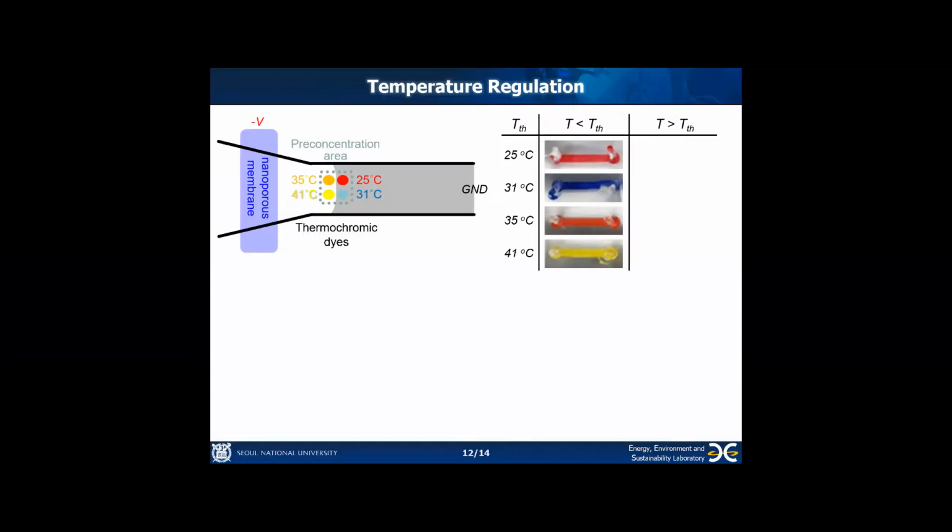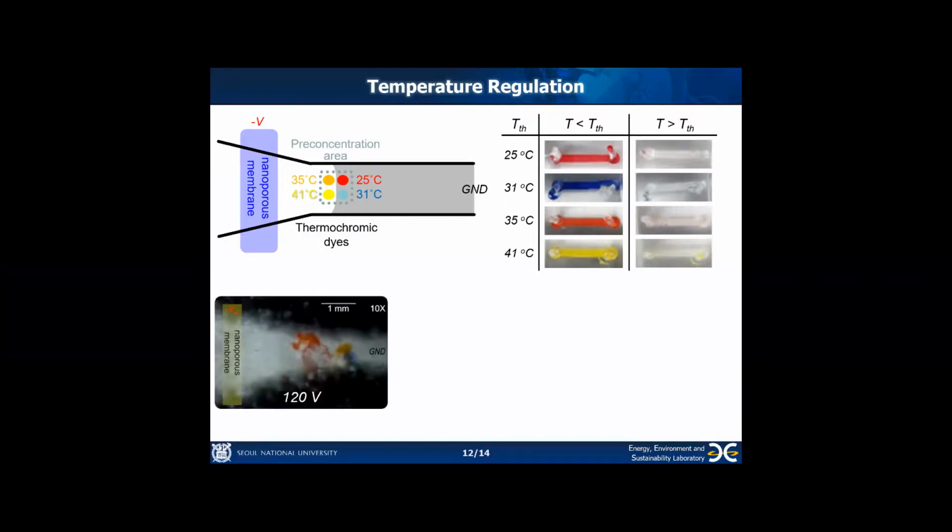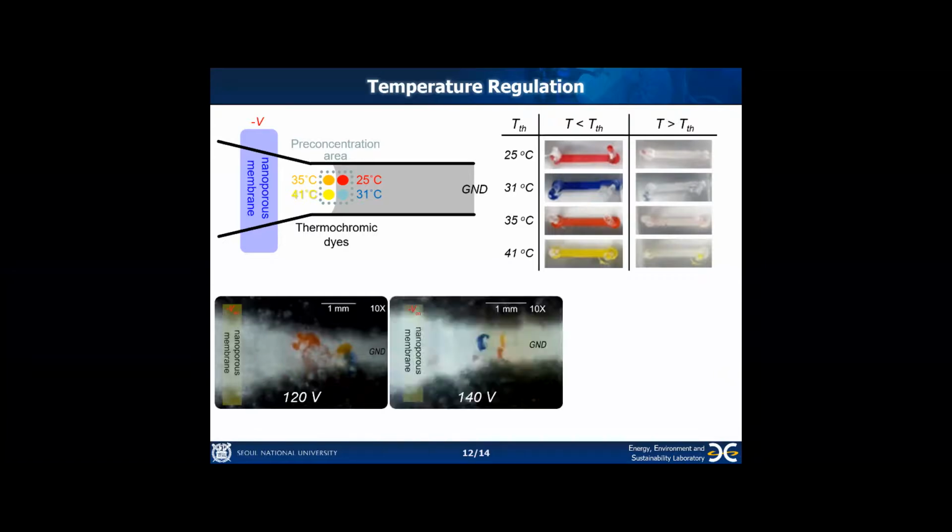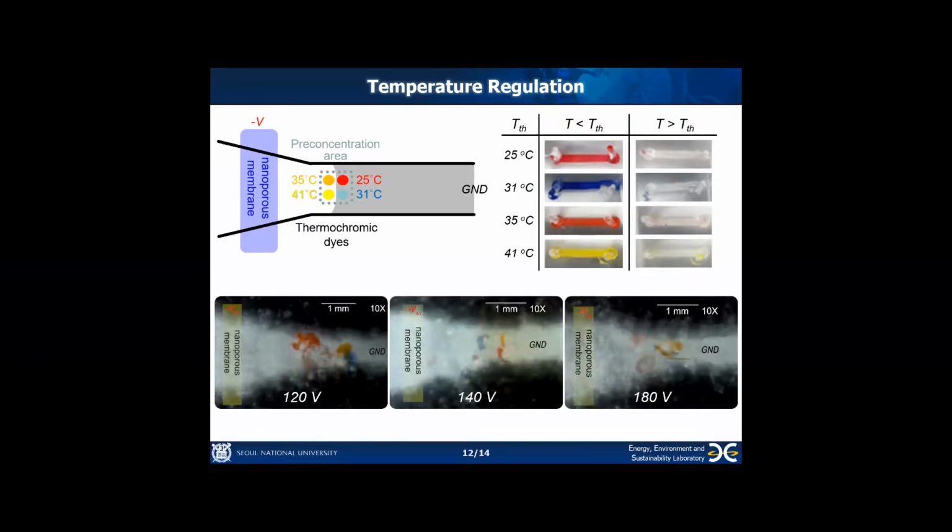Four different thermochromic dyes were installed on the preconcentration site. Each thermochromic dye has its original color, but when the temperature rises above a threshold temperature, it loses its color. Let's see these movies. It can be seen that as the voltage was applied higher, many thermochromic dyes lost color, which means that the temperature rose higher.